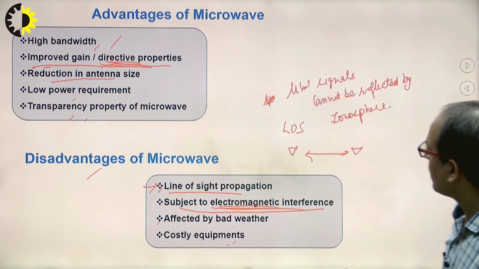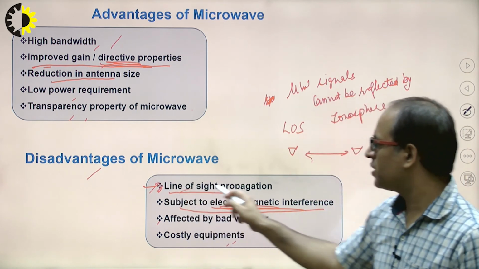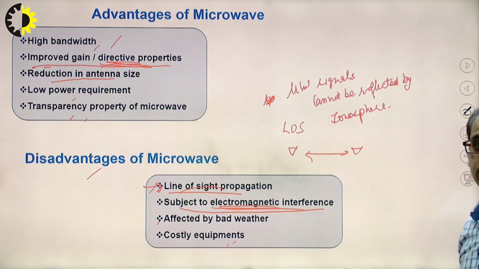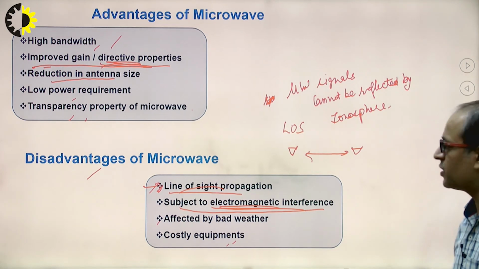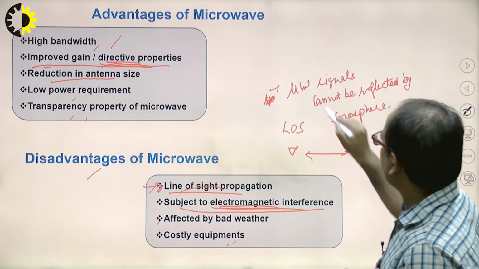That's why for propagation of microwave signals we always use line of sight communication. Means transmitter and receiver should be in the same line.